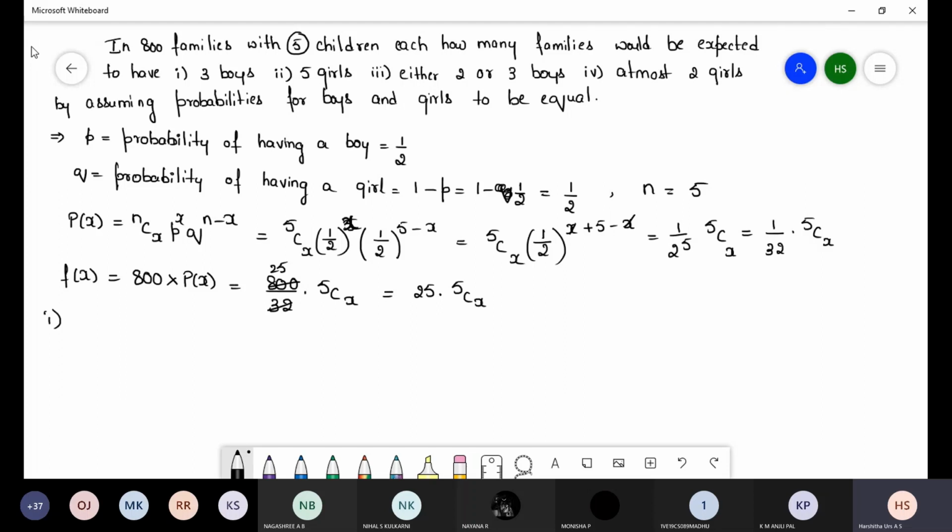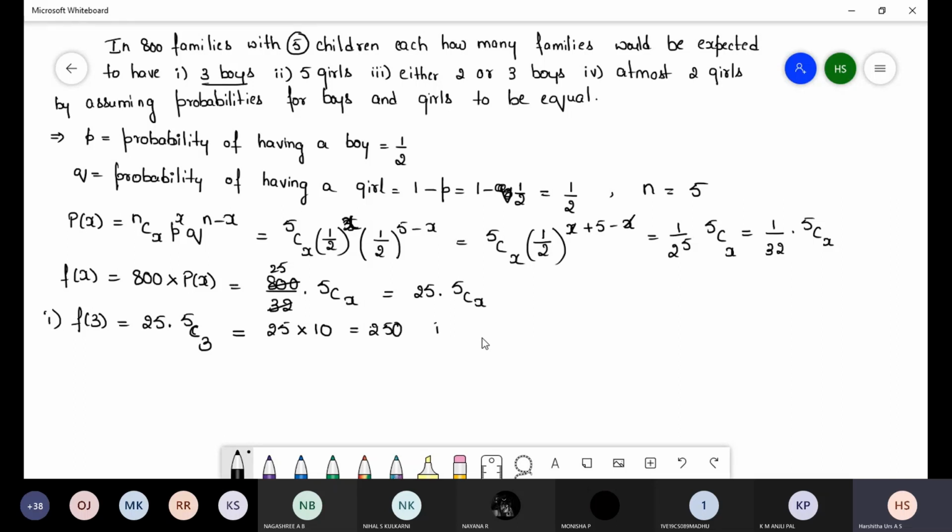Now come back to the first term. There are 3 boys, means x is equal to 3. So f of 3 is equal to 25 into 5C3. 25 into 5C3 value is 10, so we get 250.